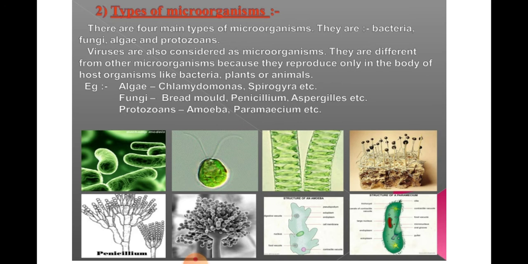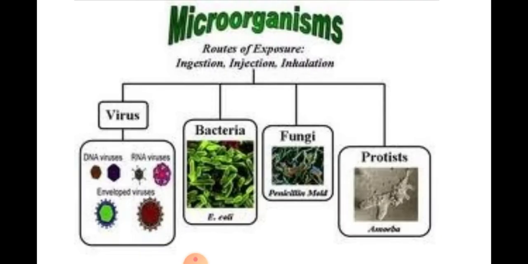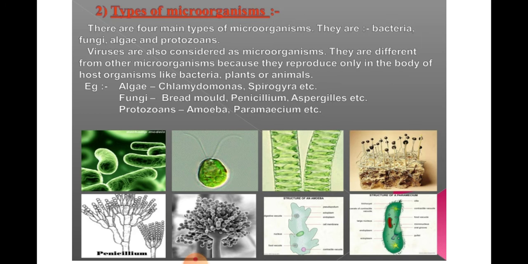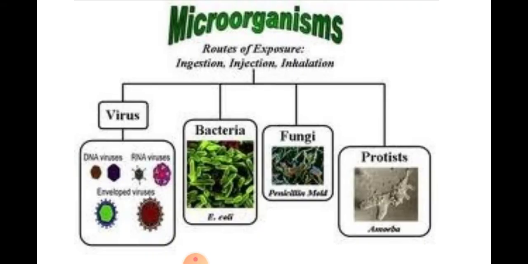Examples of microorganisms: if we are talking about algae, then Chlamydomonas, Spirogyra. If we are talking about fungi, then bread mold, Penicillium, Aspergillus. If we are talking about protozoans, then amoeba, paramecium, etc. Now come to the next page.